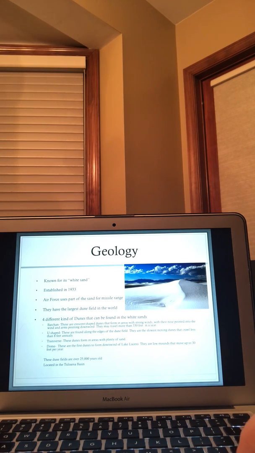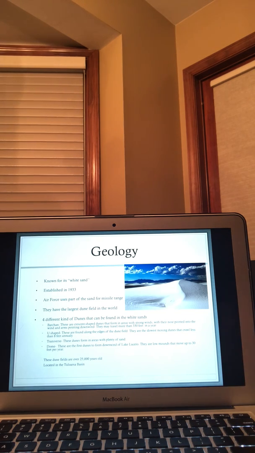These are the first dunes to form downward toward Lake Lucero. So they're very low mounds, and they move up to about 30 feet per year. These dune fields are very old. They're over 25,000 years old, so they've been there for a while, many years.